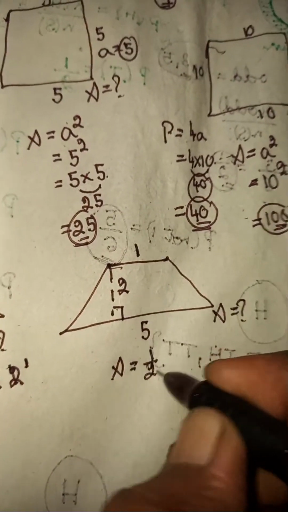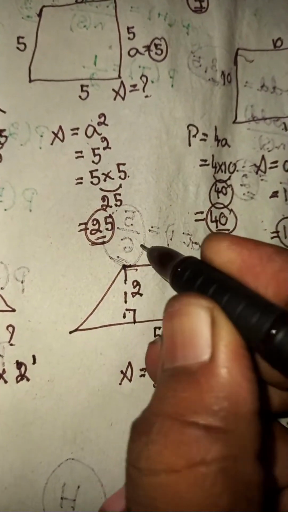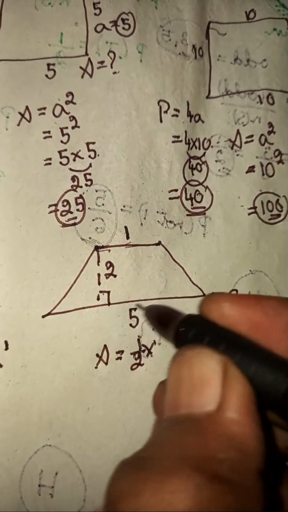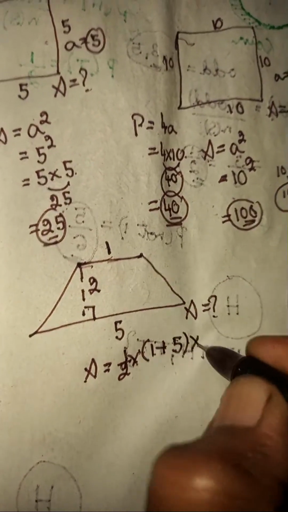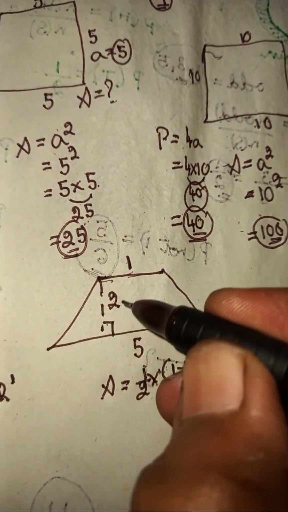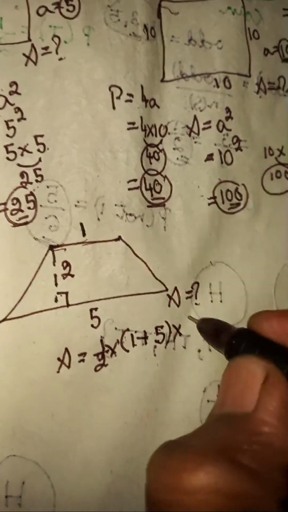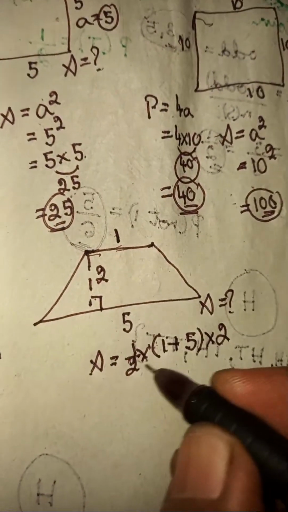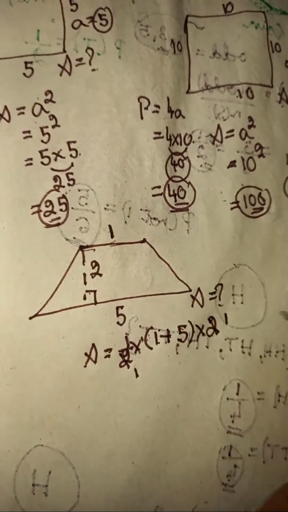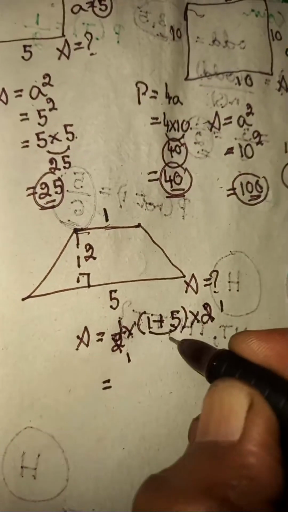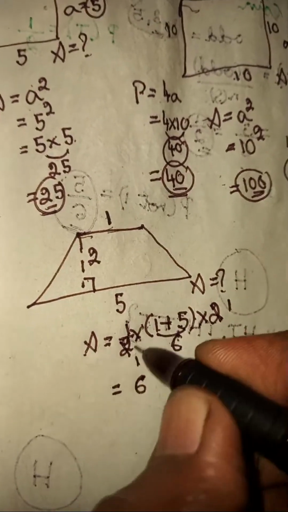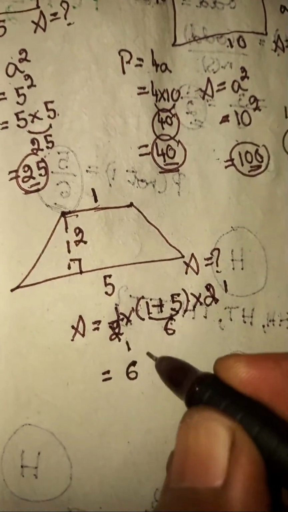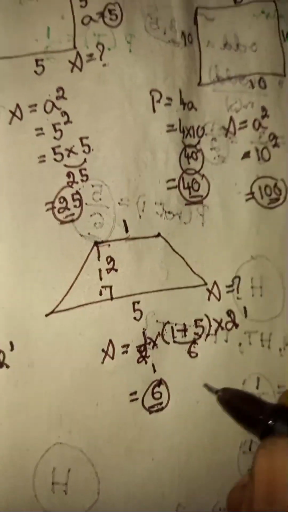Area is half times one parallel side, 1 unit, and the other parallel side, 5 units, their sum 1 plus 5, times this perpendicular height, which is 2 units. Now you can divide 2 by 2 once, and 1 plus 5 is 6, 6 times 1 is 6. The denominator 1 you can neglect, and write it as 6.